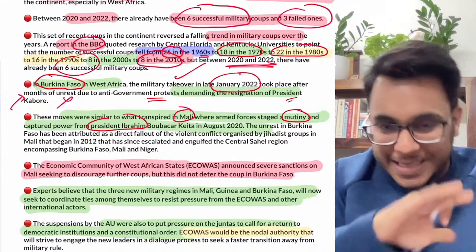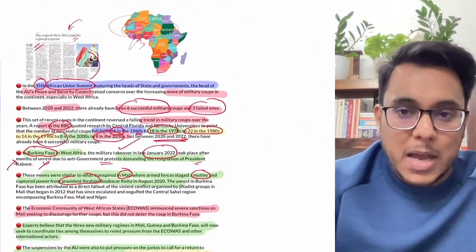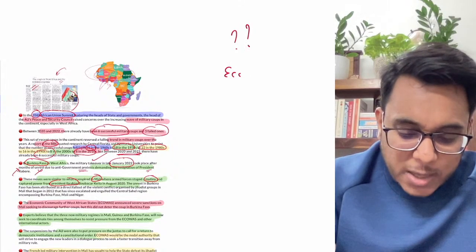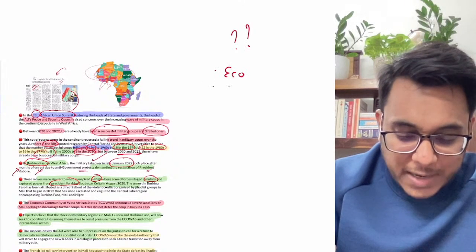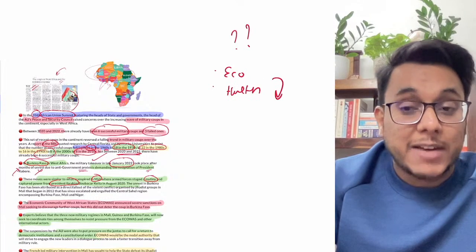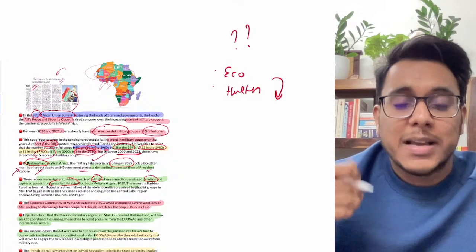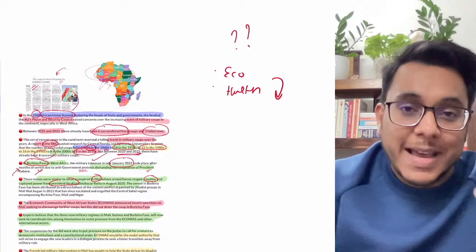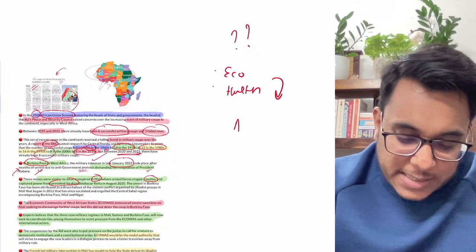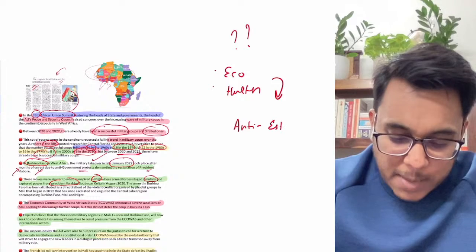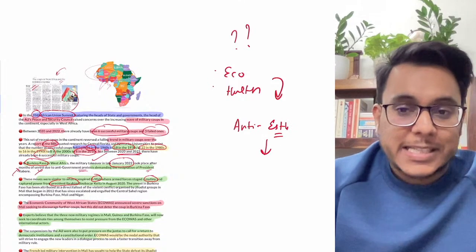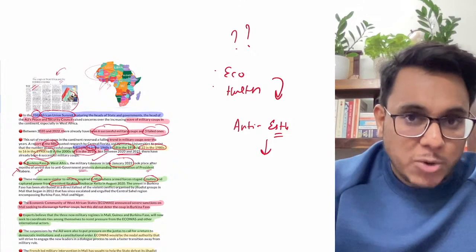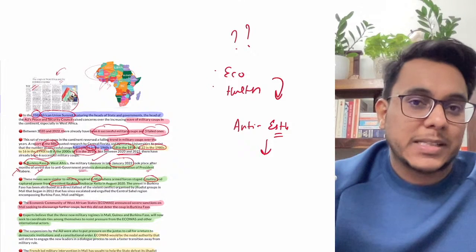Now guys, when we talk about this issue, where power is taken, why do such things happen? You need to understand this. When an economic crisis is going on, when because of COVID-19 a health crisis is going on, and when the government is not able to respond, the people become restless and think that some radical change must be brought. We call this anti-establishment sentiment. And this anti-establishment sentiment wants a radical change, and the military, the people in uniform, are trusted to bring some kind of reform.